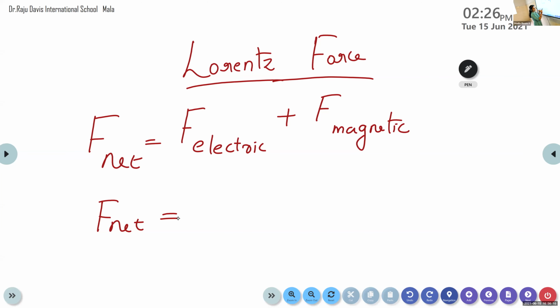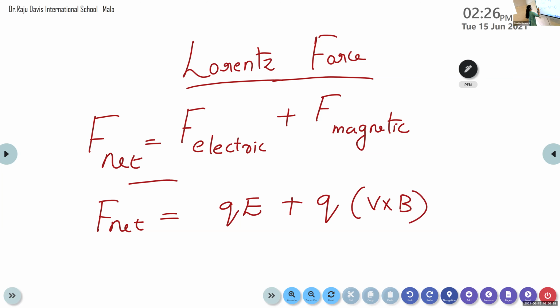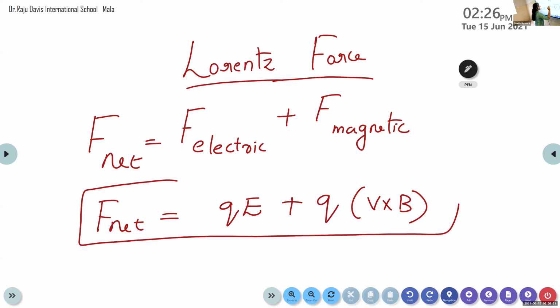Force due to electric field, QE. QE, plus force due to magnetic field, Emmanuel. Ma'am, Q into V cross B. Yes, Q into V cross B. This is what is known as Lorentz force. Okay, this equation is known as Lorentz force. The net force acting on a charged particle when it is moving with a velocity through a uniform electric field and magnetic field is known as Lorentz force.